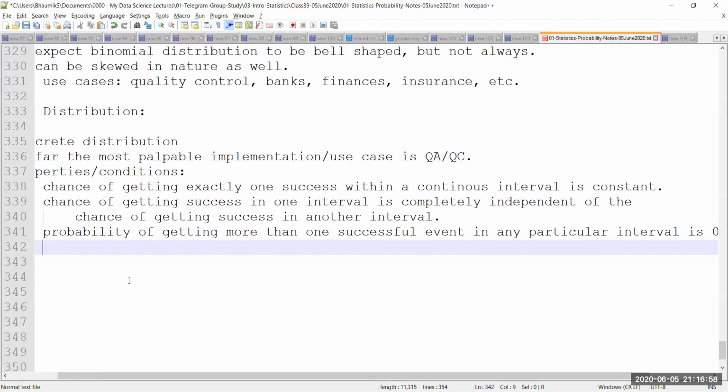inside an interval, when I have based my experiment into intervals, my intervals become, let's say, distance or size or time and so on. What is going to be my event in this case? When we take examples, it will be more clear, but my intention here is to find out if I am at all getting any defects in 100 square meters of the cloth that I've produced, and if yes, then I'm going to dig down. So the occurrence of a successful event is where I have actually found a defect, which is not really good news, but that's what I am trying to find.